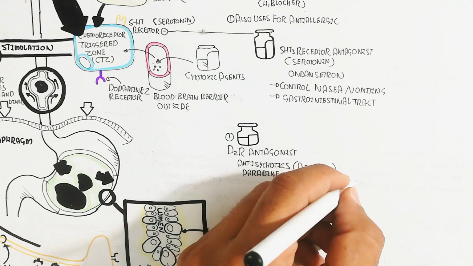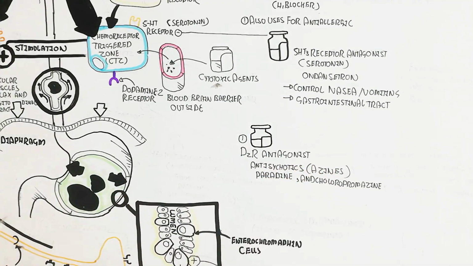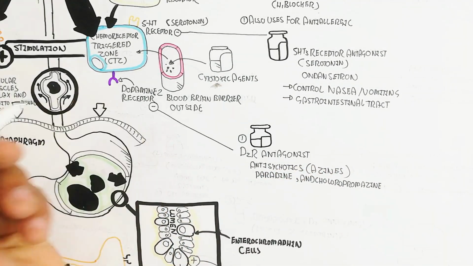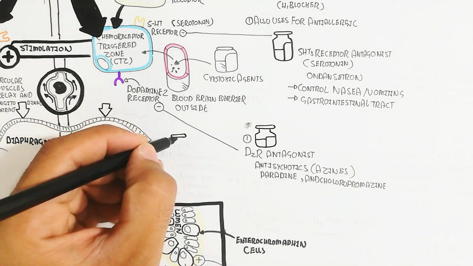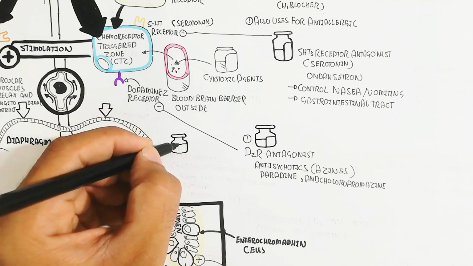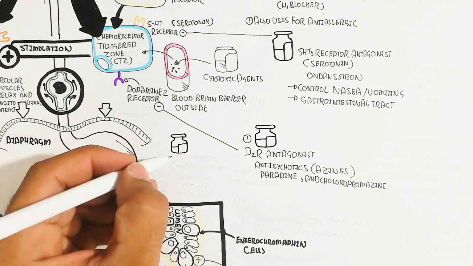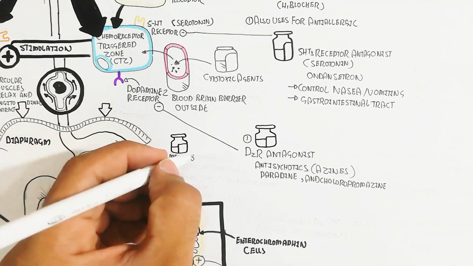The second one is also a dopamine 2 receptor antagonist, which acts against the dopamine 2 receptor. Here you can see the second drug is